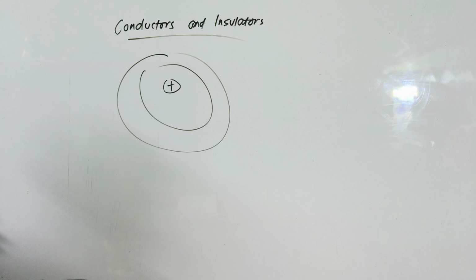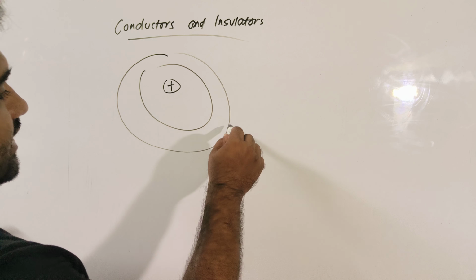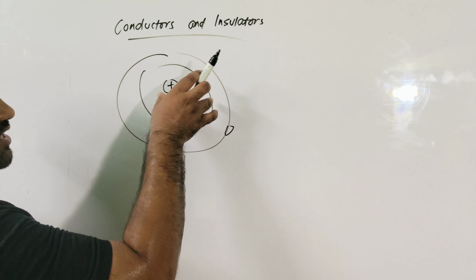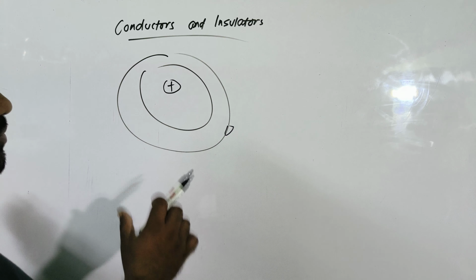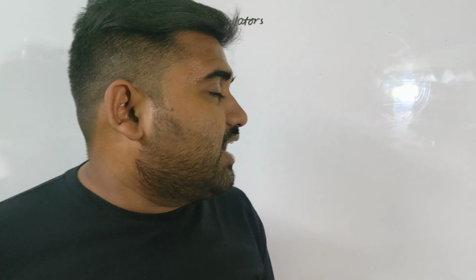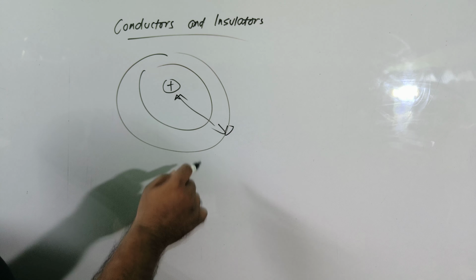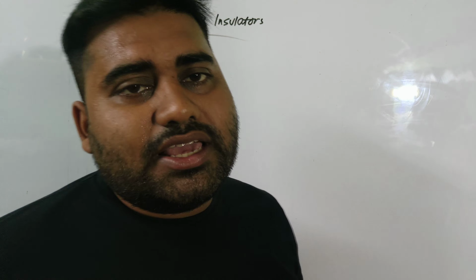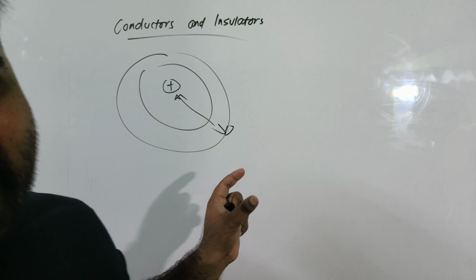So the outermost electrons, if it is the innermost or the outermost orbit, then the electron revolving in this outermost orbit is the outermost electron. It's somehow loosely bound to the nucleus. That means it is the least attracted electron to the nucleus.